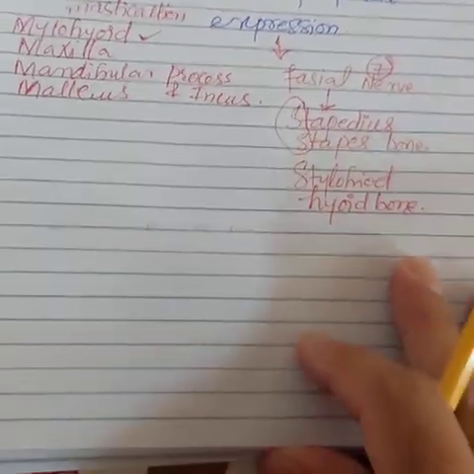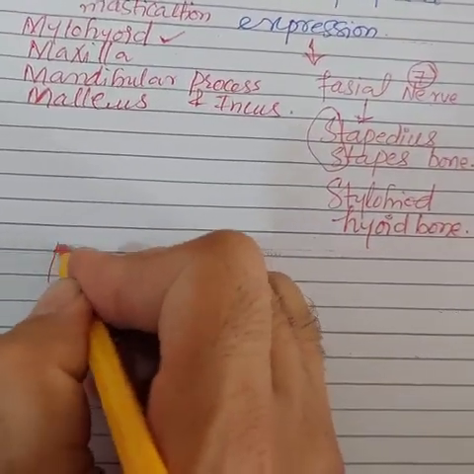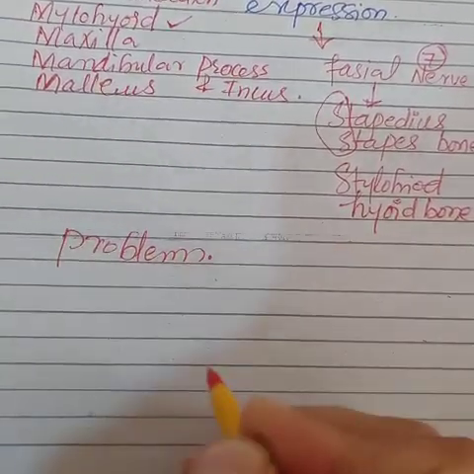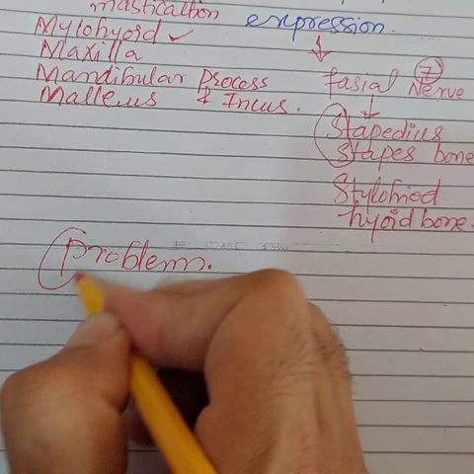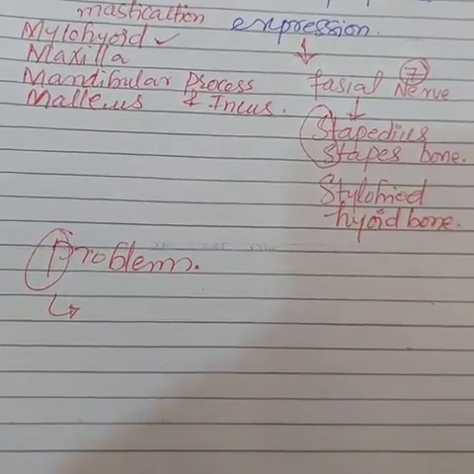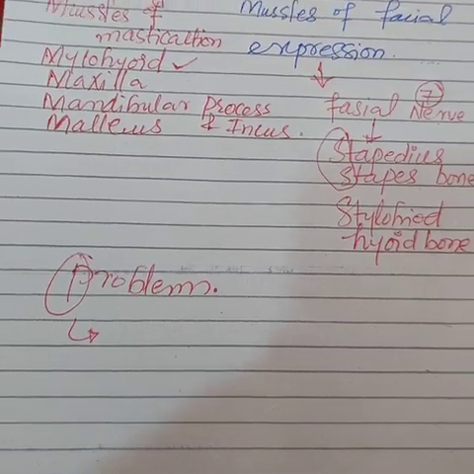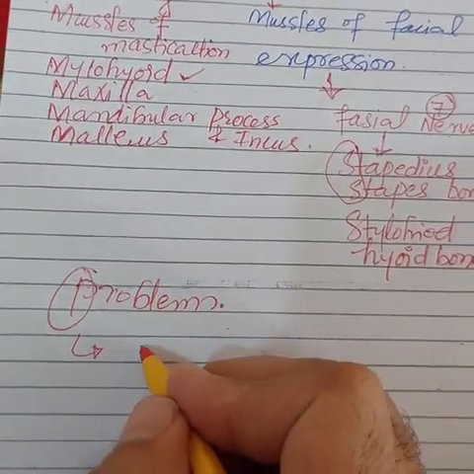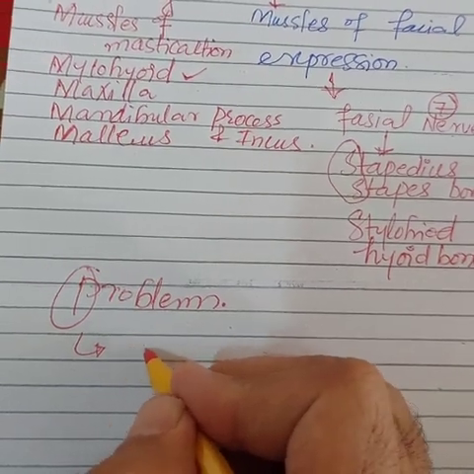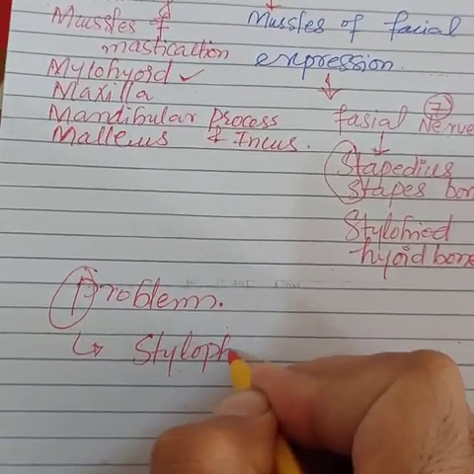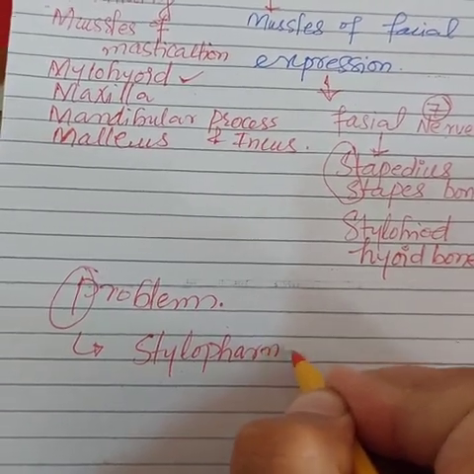To know about the third pharyngeal arch, you should remember the word problem. The problem starts from P, and so most of the derivatives of the third pharyngeal arch start from P. So you should remember the stylopharyngeus.